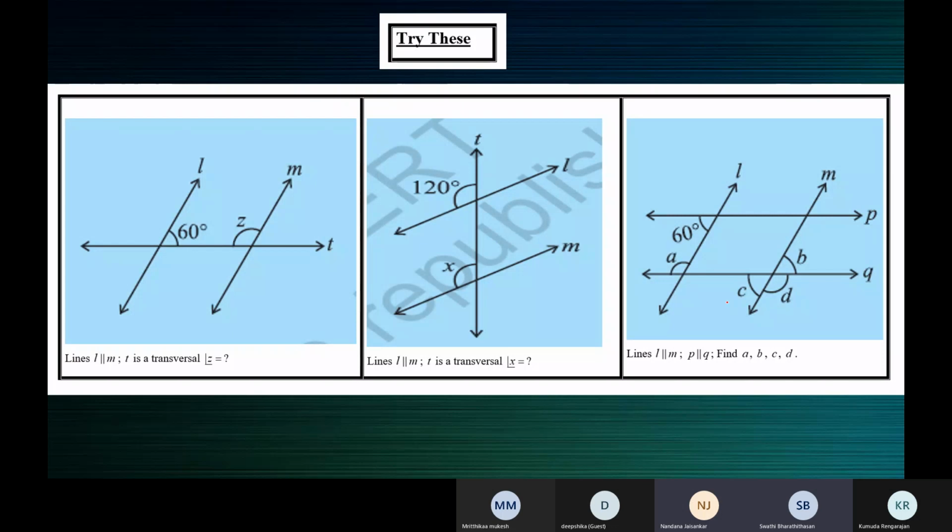M or Q, ma'am. Yes, see these angles are sticking to this line Q. They're all around this Q here. Or you can say they're also around M, this line M.